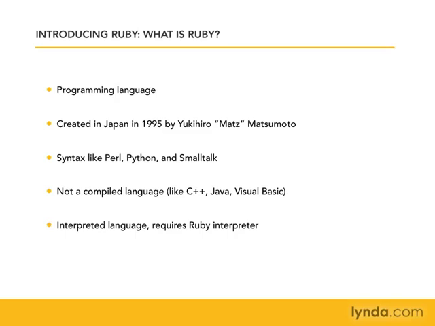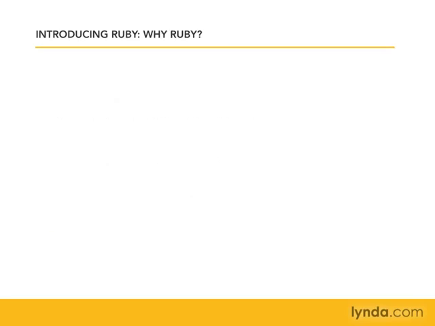Now, you may be coming to this training because you've heard positive things about Ruby, but you may not really be sure why Ruby. Why not one of these other languages? Well, first and foremost, Ruby is fully object-oriented. And if you're not familiar with object-oriented, we'll talk about it a lot more later on, and you'll see why it's such a good thing. But if you're familiar with it from other languages, you'll find that Ruby is very object-oriented. Almost everything in Ruby is an object, and that's a really nice way to work once you're used to working with objects.